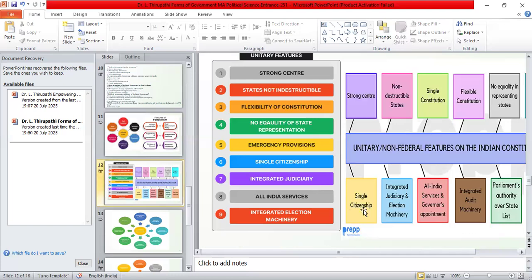And we know that all India services, IPS, IAS, and IRS, are called all India services. And integrated election machinery, that is, all elections are conducted by the Election Commission of India. These are some of the features of a unitary form of government. If you know the features of the federal form of government, you can easily identify the features of the unitary form, as they are quite opposite.